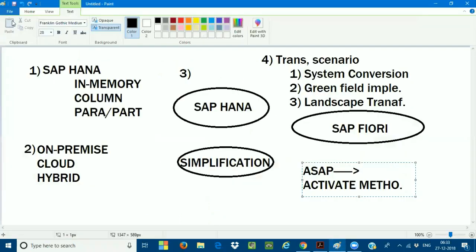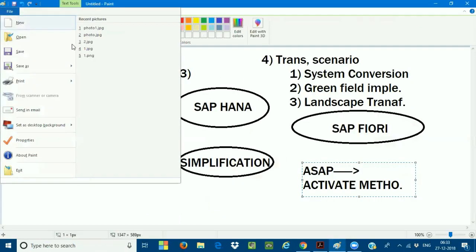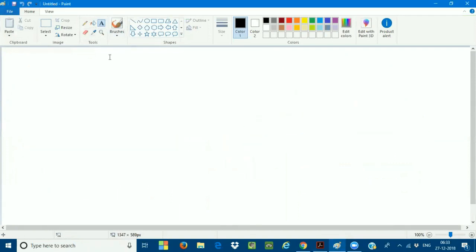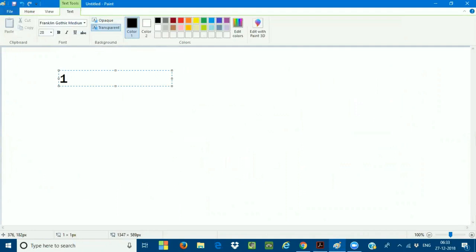The foremost important thing is your system should be on SAP ECC, Enterprise Central Component, with the 6.0 release. Very important. Once again, the first most important thing is your system should be on SAP ECC 6.0 with the EHP package.